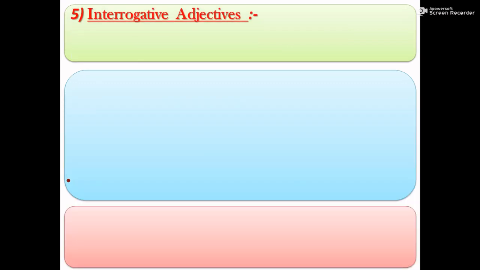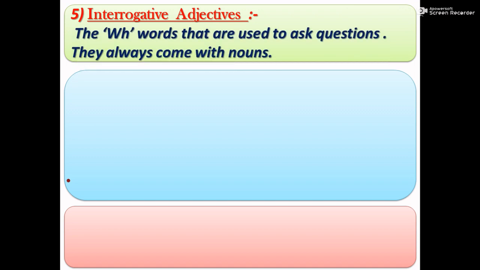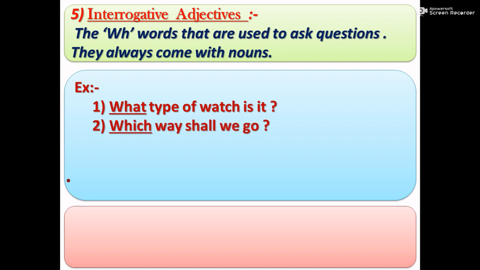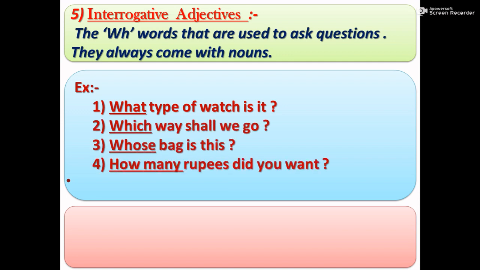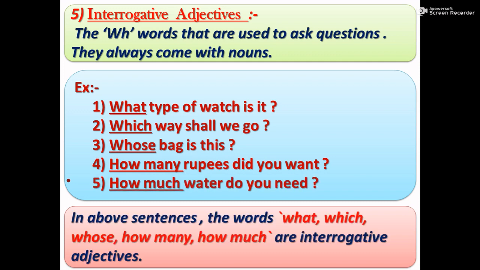Fifth, interrogative adjectives. The WH words that are used to ask questions are called interrogative adjectives. They always come with nouns. For example, what type of watch is it? Which way shall we go? Whose bag is this? How many rupees did you want? How much water do you need? In the above sentences, all the underlined words what, which, whose, how many, how much are interrogative adjectives.